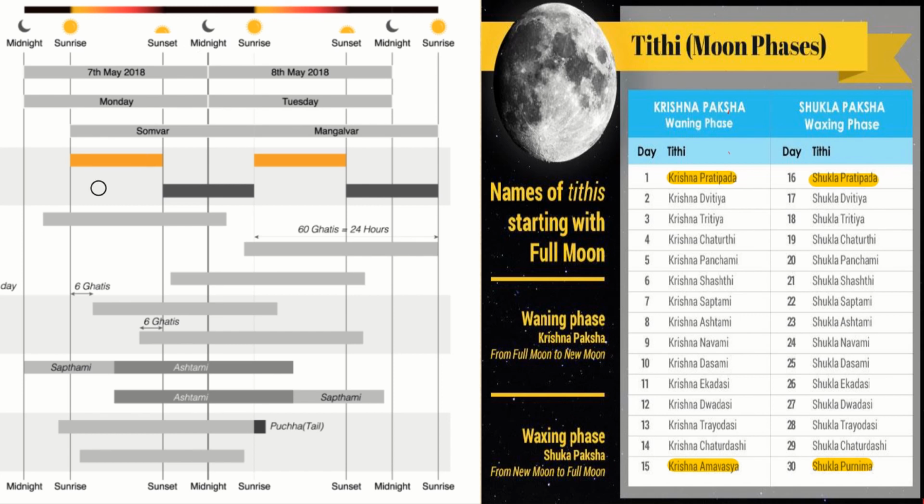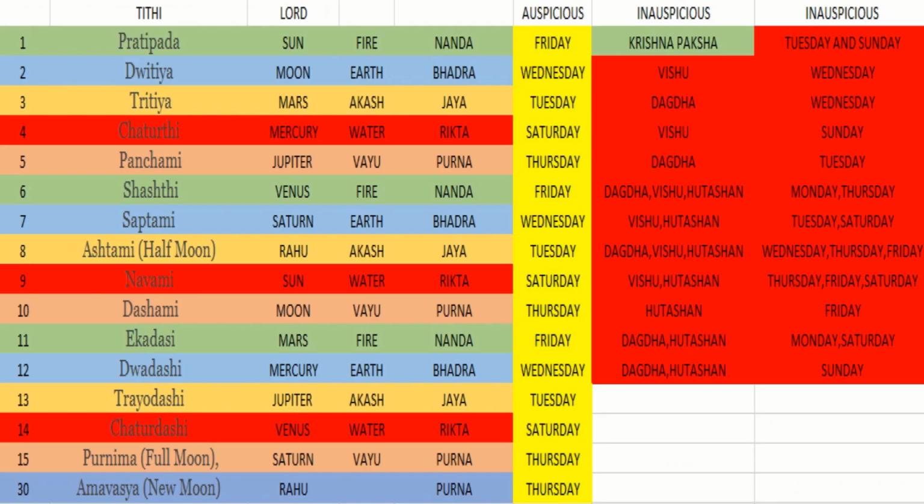The starting and ending of the tithi is purely based on the calculation. For example, it doesn't have to start from midnight to midnight, that is 1200 hours to 2400 hours, or it doesn't have to start from the Vedic day, that is sunrise to next day sunrise. So it can start anywhere in the middle, purely based on the calculation.